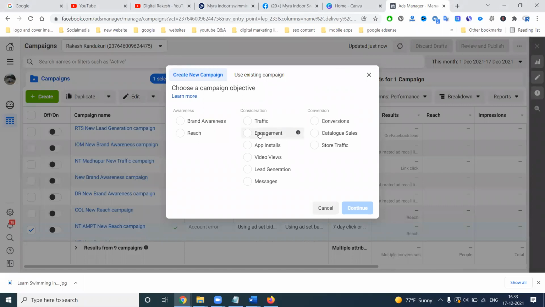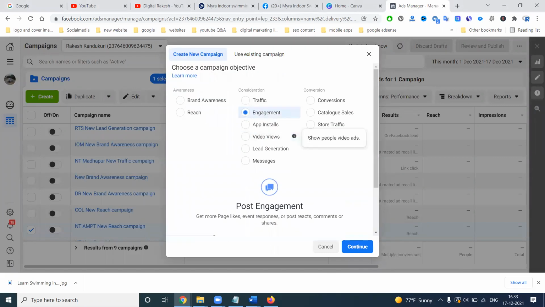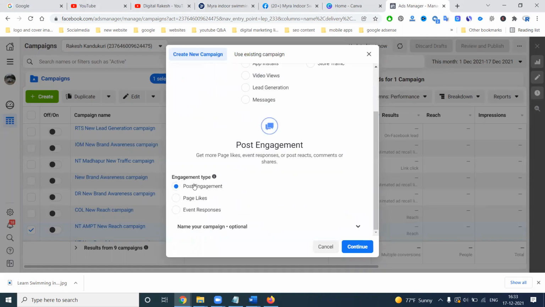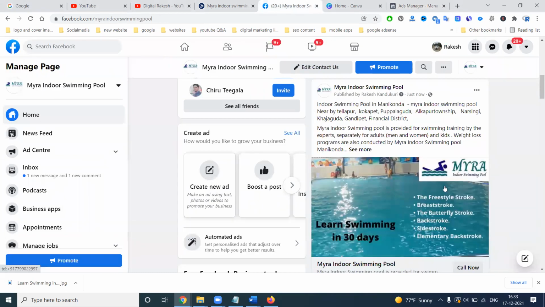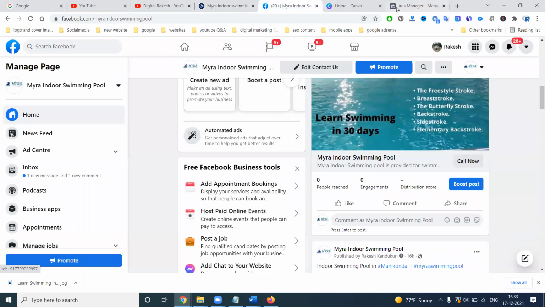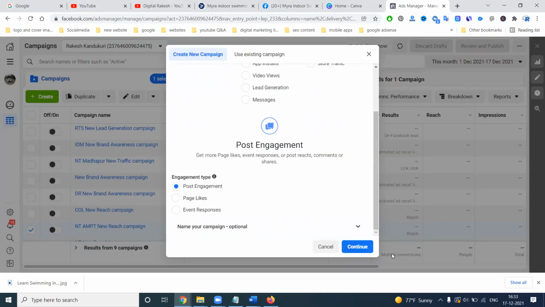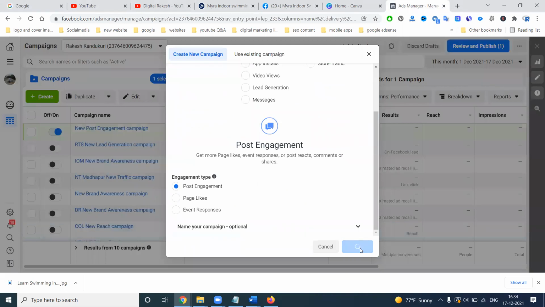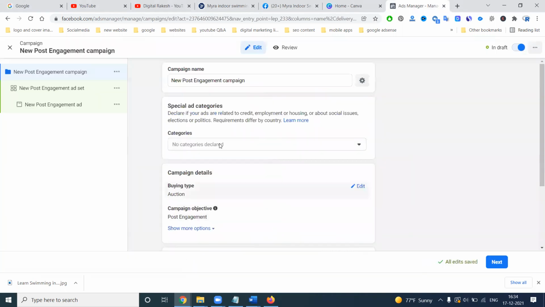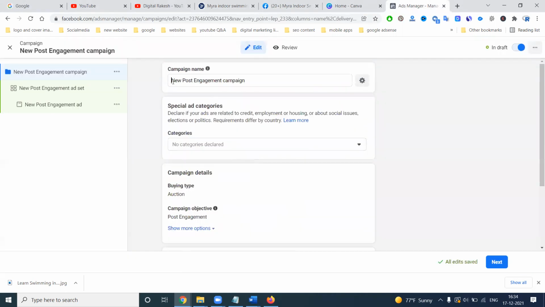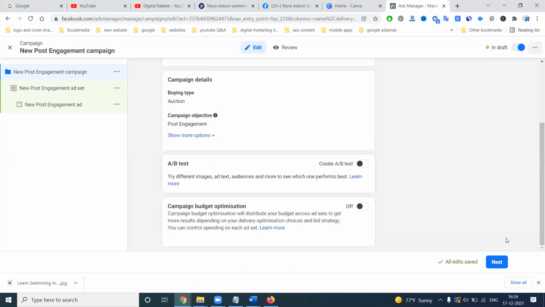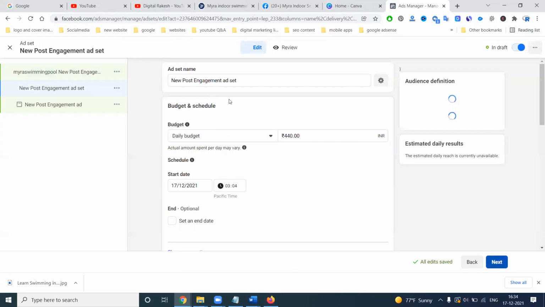For this purpose, we select one campaign objective called engagement. In engagement, we have the options post engagement, page likes, and event response. Right now, for the posts done by my Facebook page to increase call now, I have to select post engagement. Click continue. I'll show the two campaigns which are useful: this is page wise campaign, and this is campaign wise. This will be post engagement. Click next.